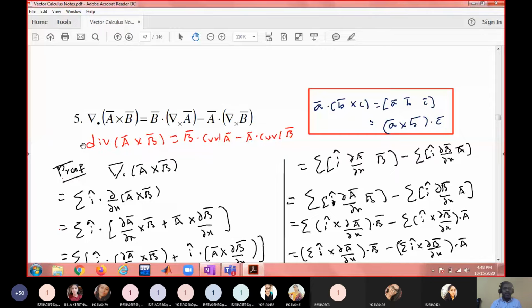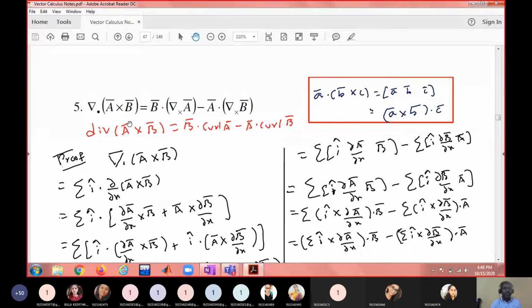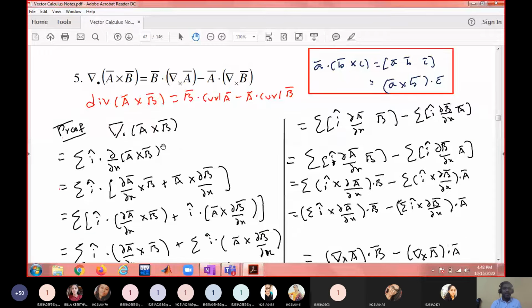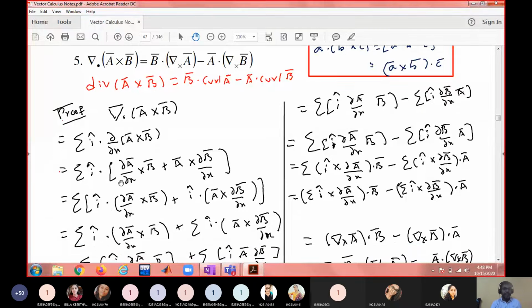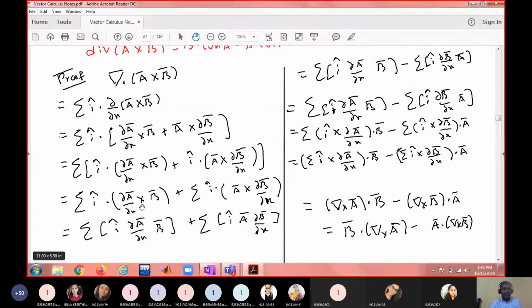Next, divergence of a bar cross b bar equal to b bar dot curl a bar minus a bar dot curl b bar. This is also a useful result. This is also proved in a similar way using this vector triple product technique. You just go through. It is again applying the definition, finding the derivative, then applying the distributive law, separating the summations, rearranging the terms here, and again rewriting in the form of a curl.